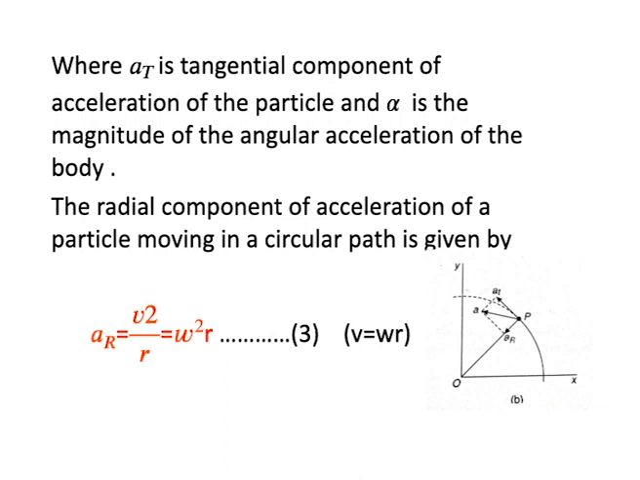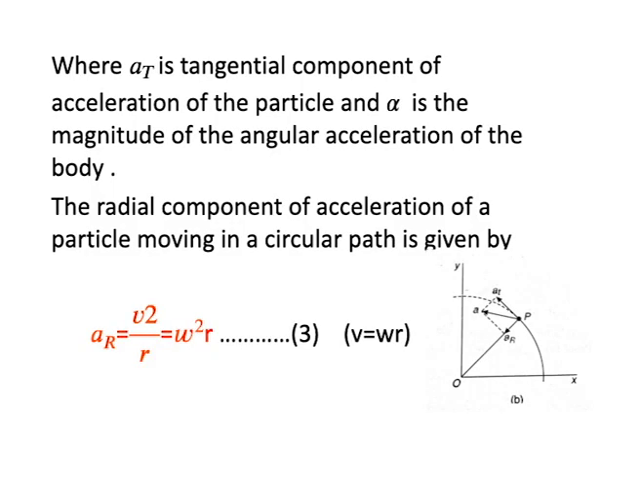The radial component of the acceleration of a particle moving in a circular path is given by a_r is equal to v square by r, where v is equal to omega into r. You can substitute the value: omega square r square by r, one r cancels, so a_r is equal to omega square into r. So that is the radial component of the acceleration of the particle.